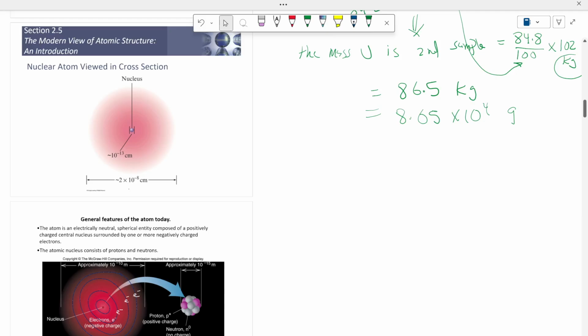Now let's proceed to the modern view of the atomic structure. As you know, atoms are the simplest building unit of any matter. In chapter number 1, we said that chemistry is a fundamental science that focuses on studying matter, and matter is anything that has a mass and volume. Now, the big question is what is the basic component of matter, how the different matters are built up. The answer is that different matters consist of small building blocks, and these blocks are called atoms.